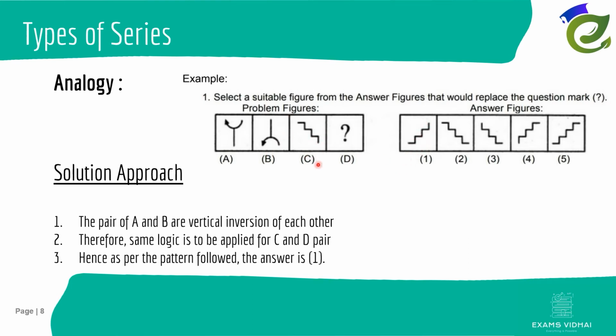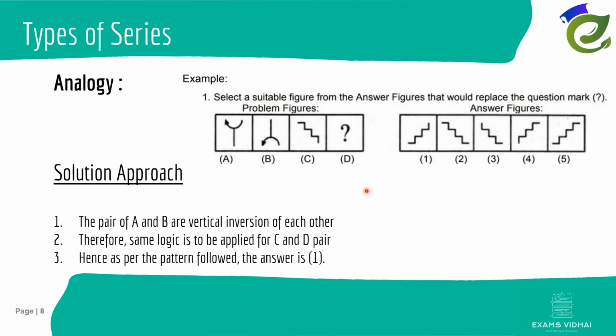So for our pair, which consists of this C, our answer is the first one. Okay. So in this way, you have to identify the pattern in the first pair, and the same pattern you have to apply in the second pair. In this way, you have to follow the problems of analogy.